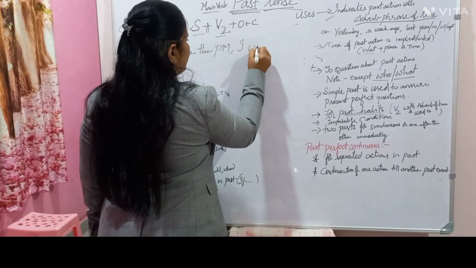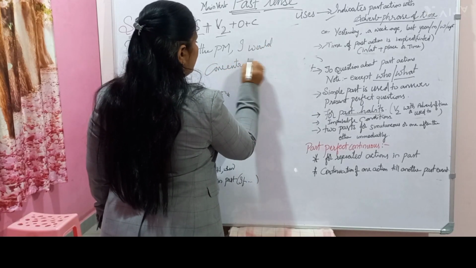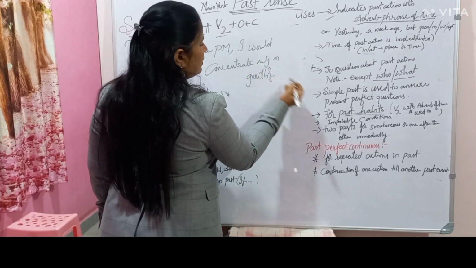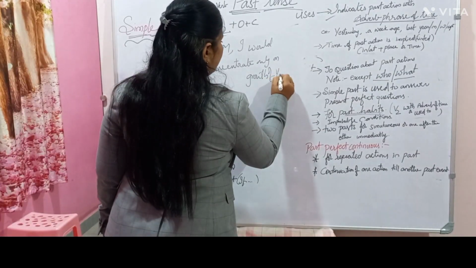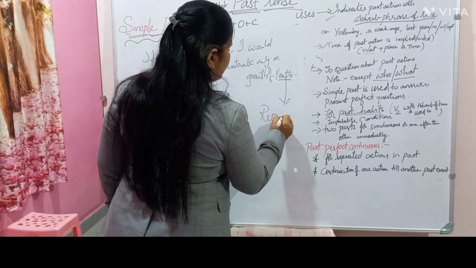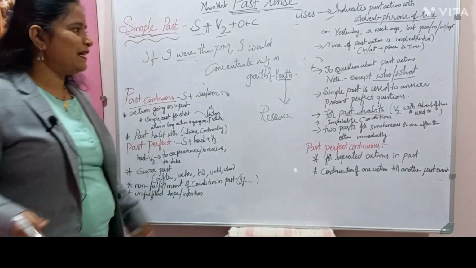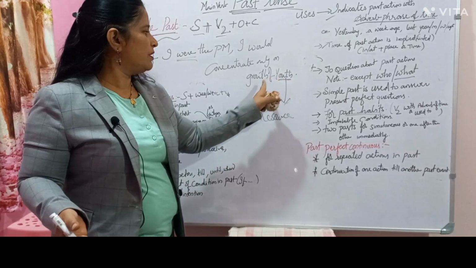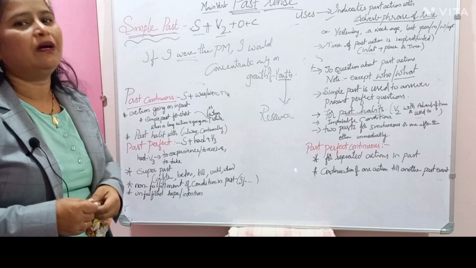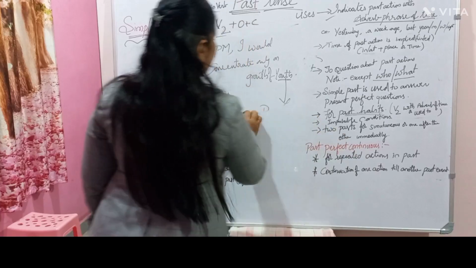I would concentrate only on the growth of youth, because this is the resource for the future, right? I would concentrate only on the growth of the youth, as they are the resource. But as I am not, I can't do that. If there was a possibility, if there is some probability, then I can do that.